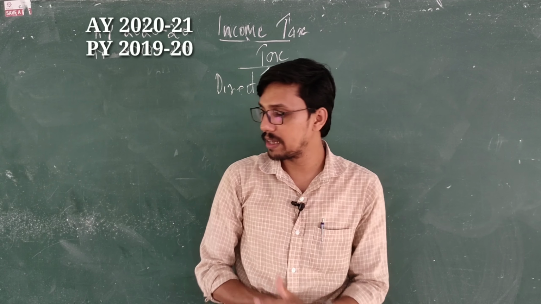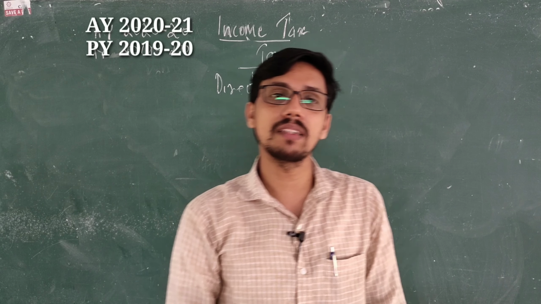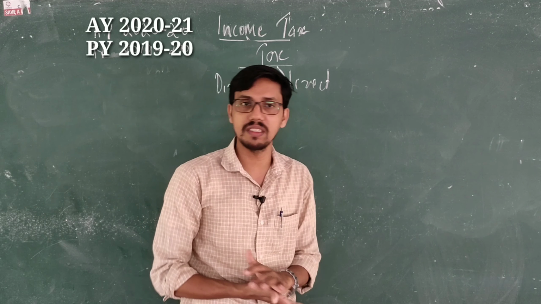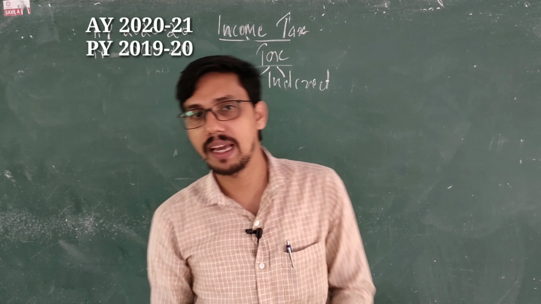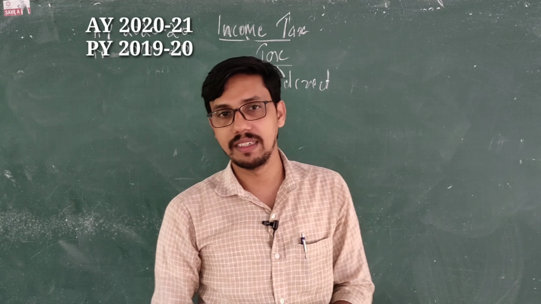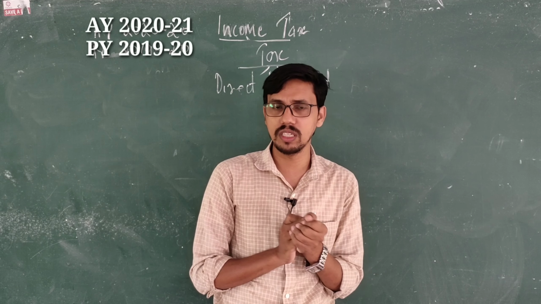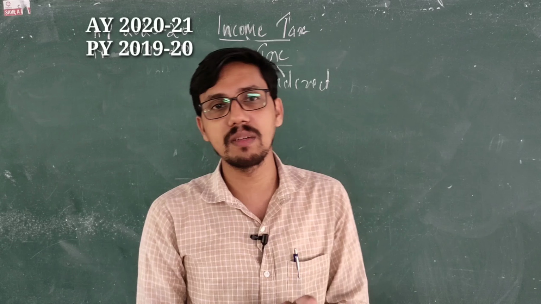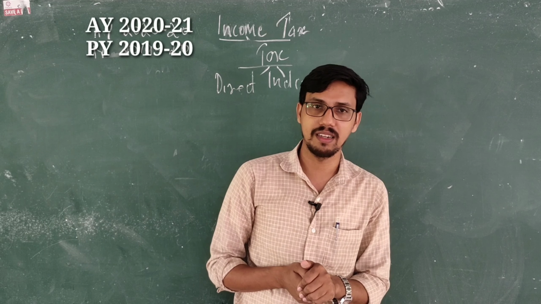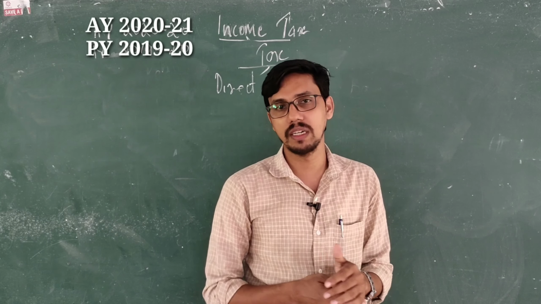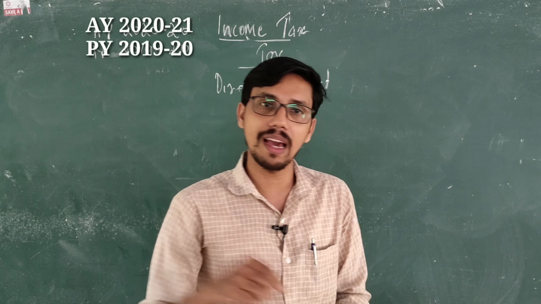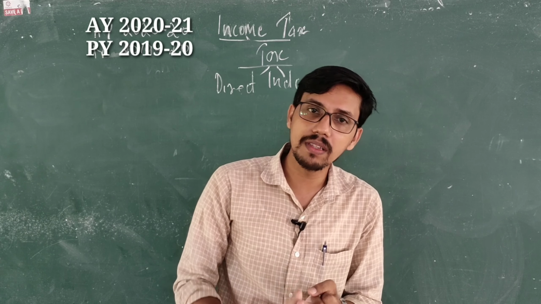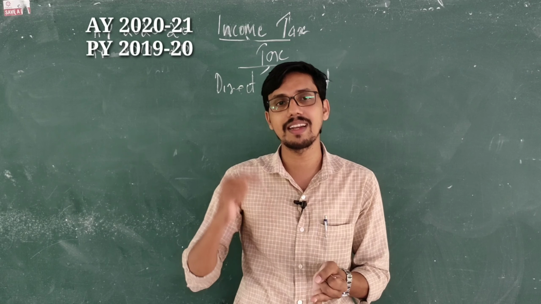Direct tax is a type of tax where the incident and impact of taxation falls on the same entity, and indirect tax means the incident and impact of the tax lies on different entities. Now two words I have been using here, one is incident and the other is impact. Impact means the initial burden of the taxation, and incident means the ultimate or final burden of the taxation. In case of direct tax, one person has the impact, that is the initial burden, and the same person has the final burden of the taxation. Such a tax is called direct tax.